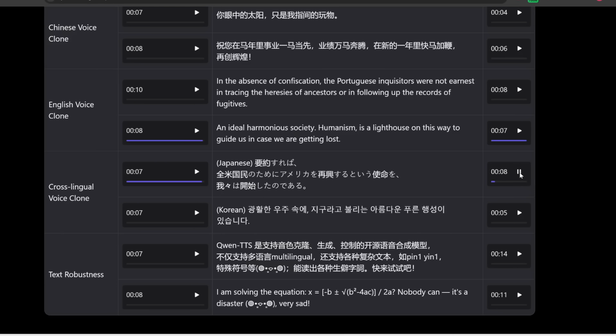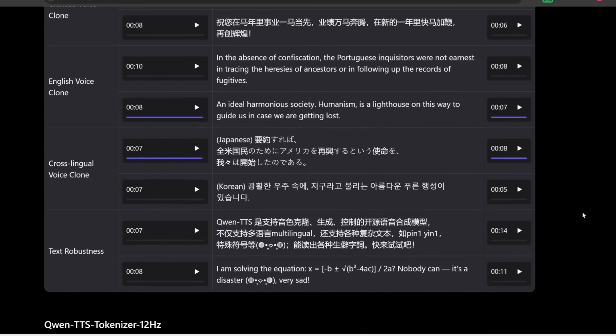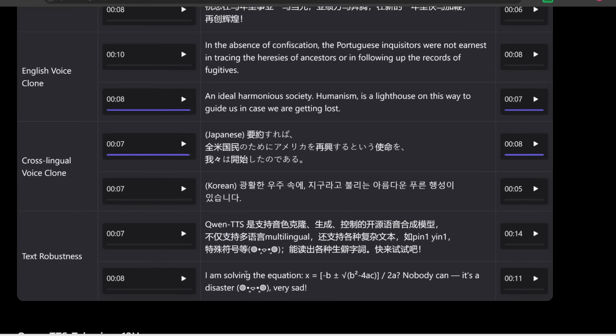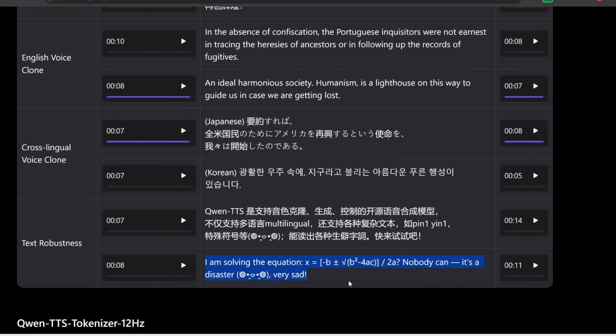It's really good at cloning someone's voice from just a few seconds. This is definitely state of the art. It can even do really tricky transcripts, so let's see if it can read out this equation.